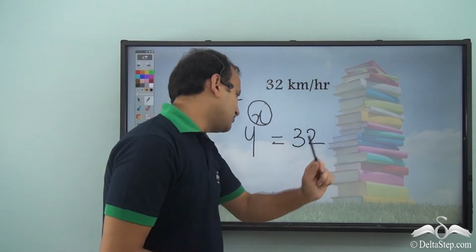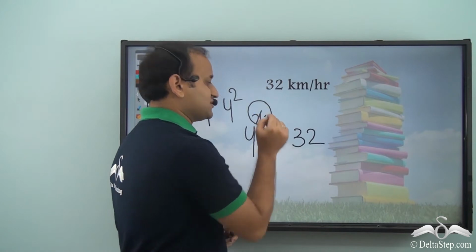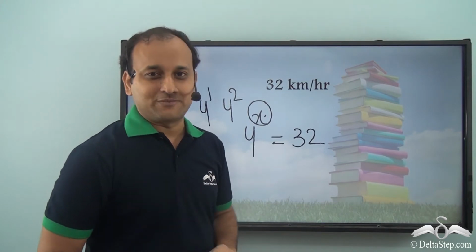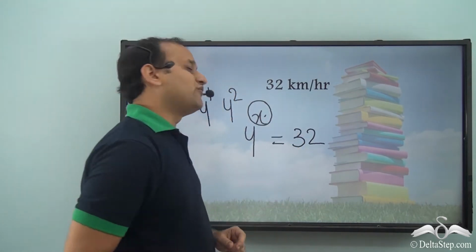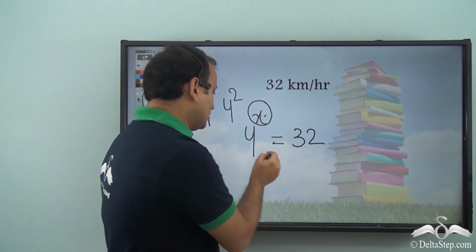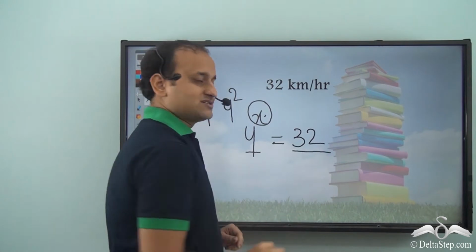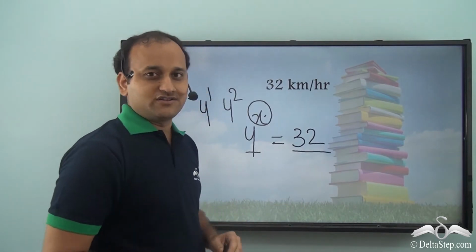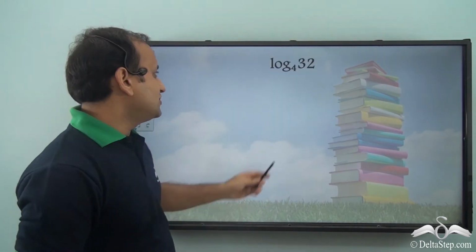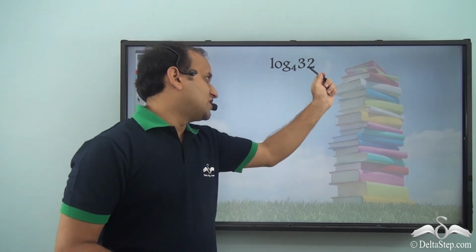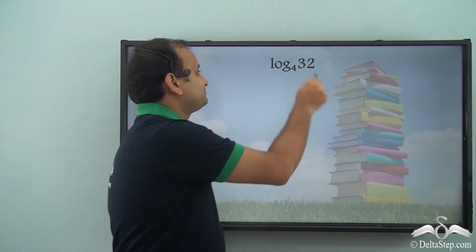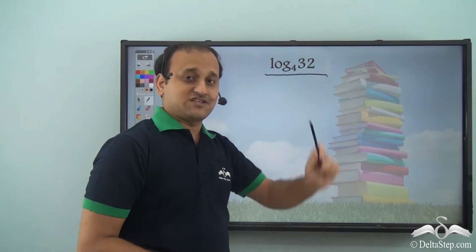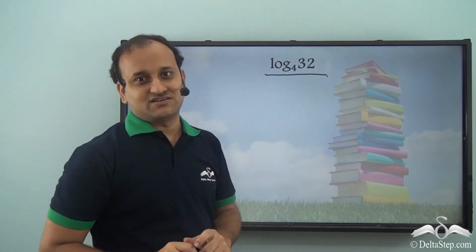Now that he has this particular equation, the only thing missing is the exponent. Now he had learnt that whenever the exponent is missing, logarithm is the solution for that problem. So this can be written in the form of logarithms. Now we know that 4 is the base and 32 is the argument in that expression. So if we try to write this as a logarithmic equation, what would it be? In the logarithmic form, it can be written as log of 32 to the base 4. So Jasbir has this particular expression with him, and if he is able to solve this expression, he'll be able to find the time taken by the aircraft.